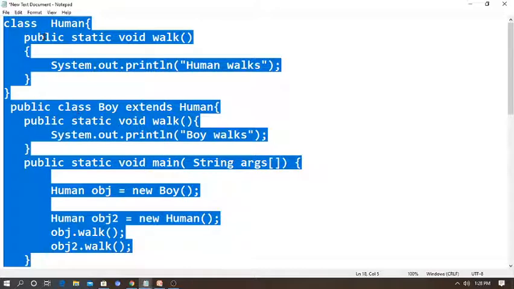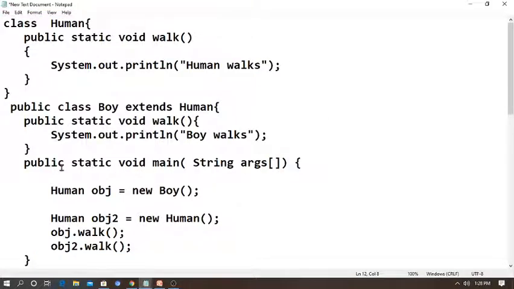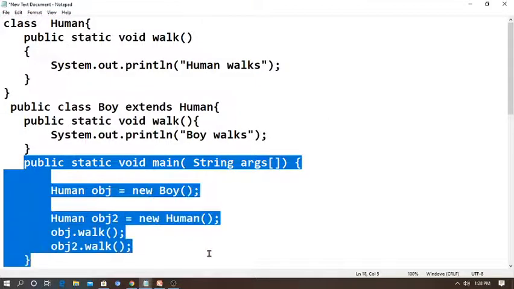Then I am extending the base class Human with the help of a subclass, so public class Boy extends Human. I am using the public keyword because I am using an online compiler. If you get an error, you can avoid the public keyword here. And public static void walk again, where I write "boy walks" in the print statement. Now I am going to complete the program.